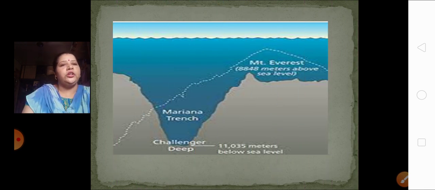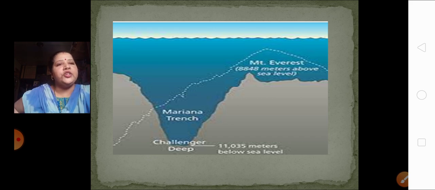It shows a comparison of the Mariana Trench and Mount Everest: at what height Mount Everest is and at what depth the Mariana Trench is. Mount Everest is at 8,840 meters above sea level, while the Mariana Trench is 11,034 meters below sea level. So understood till here everyone?